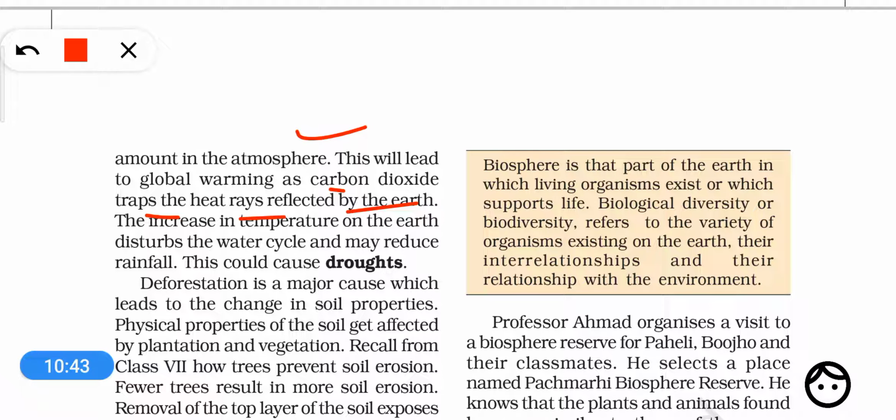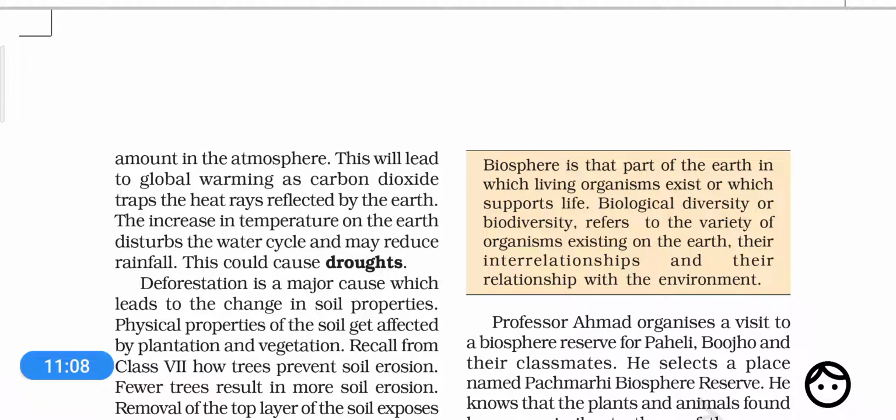The increase in the temperature on the earth disturbs the water cycle and may reduce rainfall, and this may cause droughts. Okay, so drought is that situation in which there is very little rainfall or no rainfall, and because of which the soil is becoming unfertile.